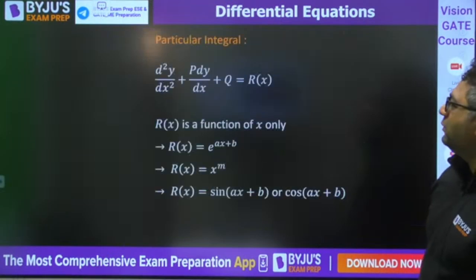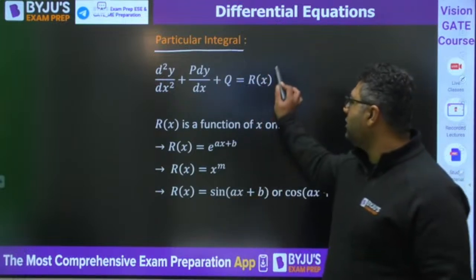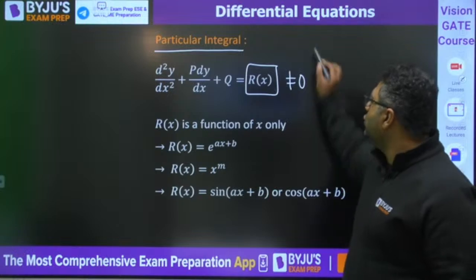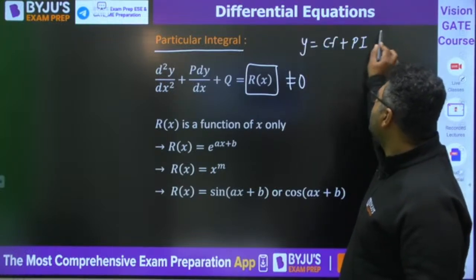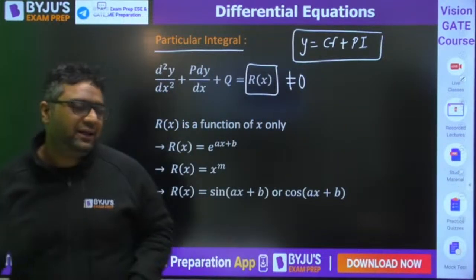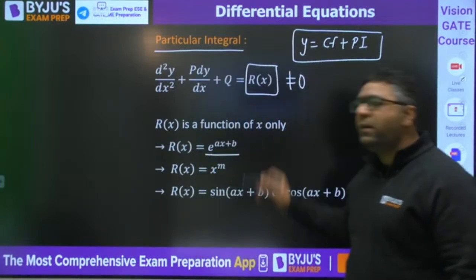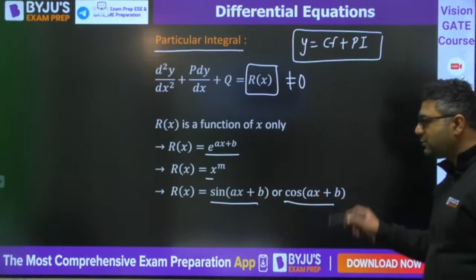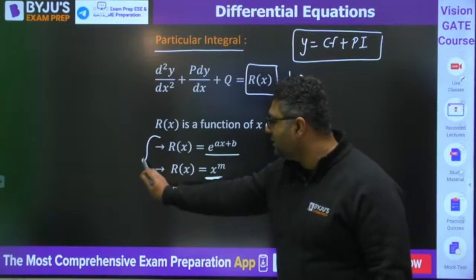Shall we move on to the particular integrals now? If we are talking about particular integral, when the right hand side Rx is not equal to 0, then the solution will be y equals Cf plus Pi. We already understood the Cf, now we are going for Pi. There are 3 cases for particular integral. First case is e to the power ax plus b. Second case is sin ax plus b or cos ax plus b. Third case will be x to the power m. So we just need to cover these 3 cases.